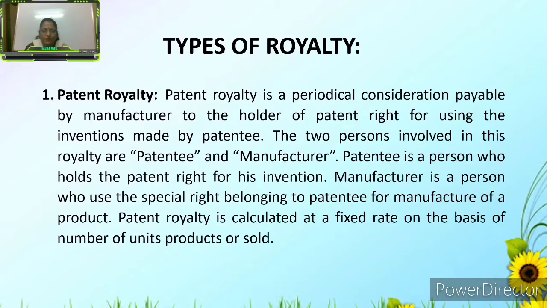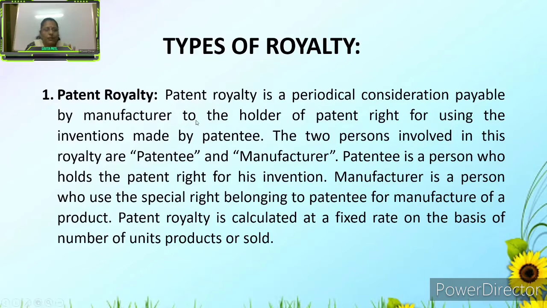Then let us see the types of royalty. Important here are the types of royalties. The first one is the patent royalty. Patent royalty is a periodical consideration payable by a manufacturer to the holder of patent right for using the inventions made by the patentee. That is, the amount should be paid periodically by the manufacturer to the holder of the patent right, the person holding the patent right, for using the inventions made by the patentee.